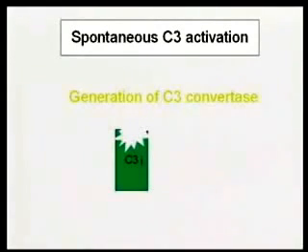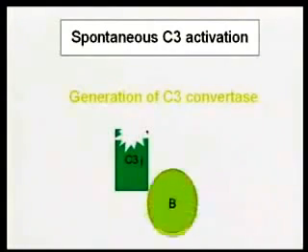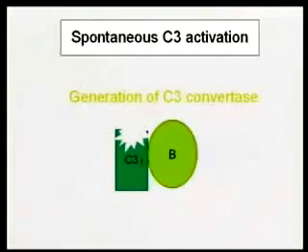So how does it do that? C3i binds factor B. The binding of factor B to C3i makes factor B susceptible to digestion by factor D. So factor D comes in and clips off a piece of factor B, and we end up with factor B, little b.